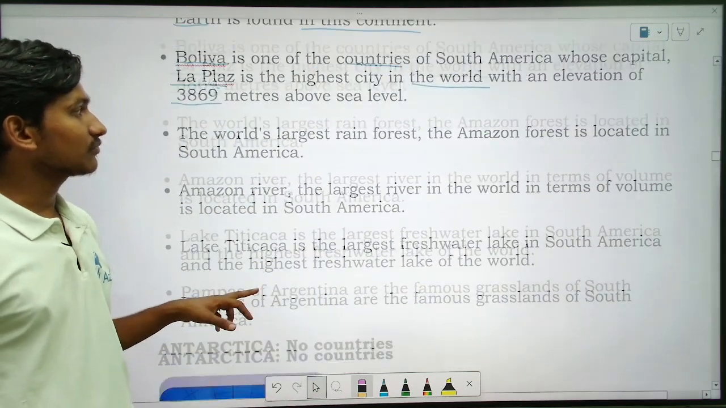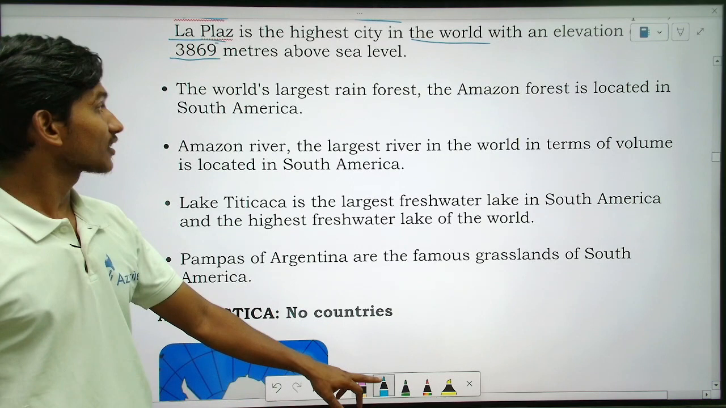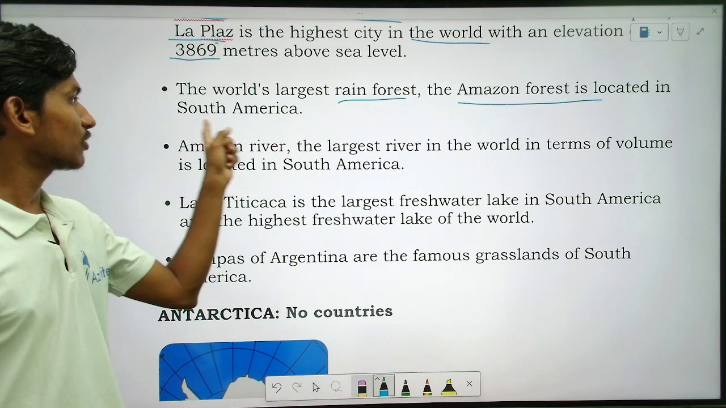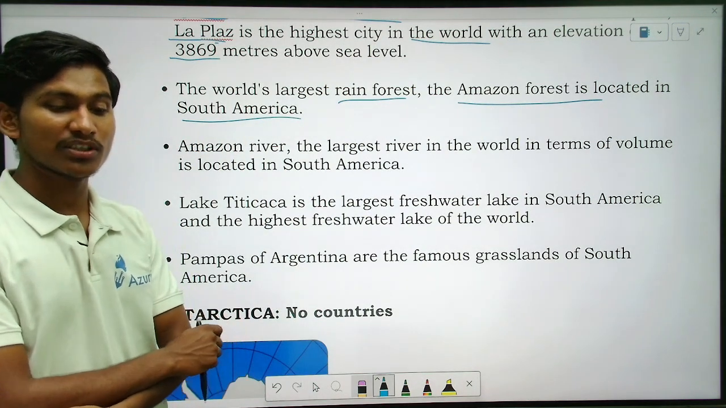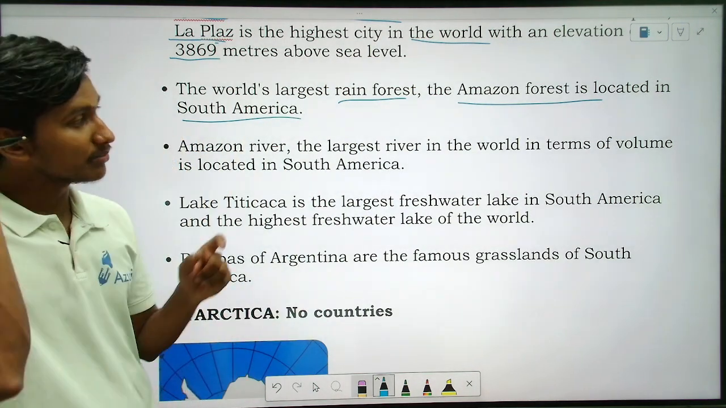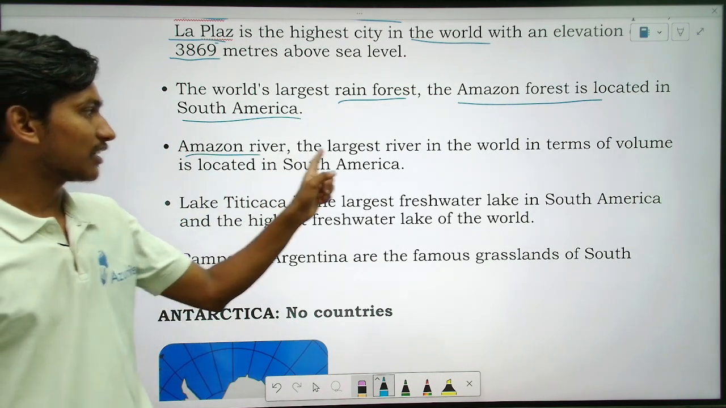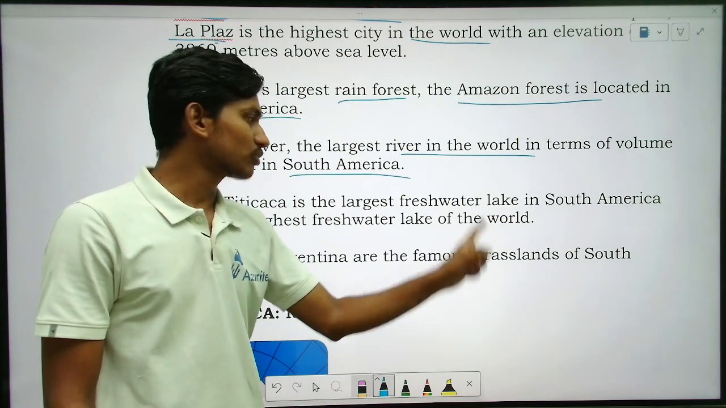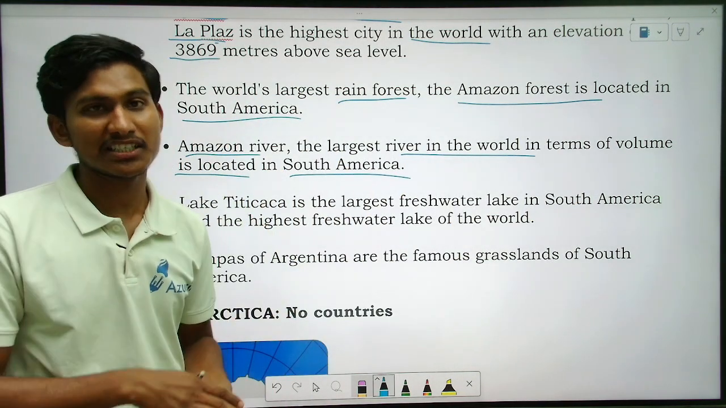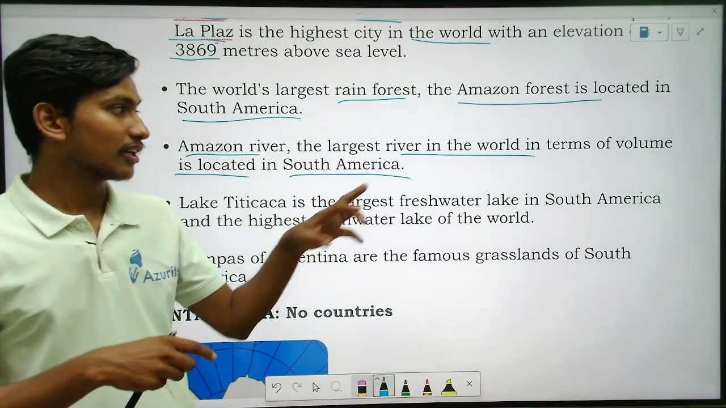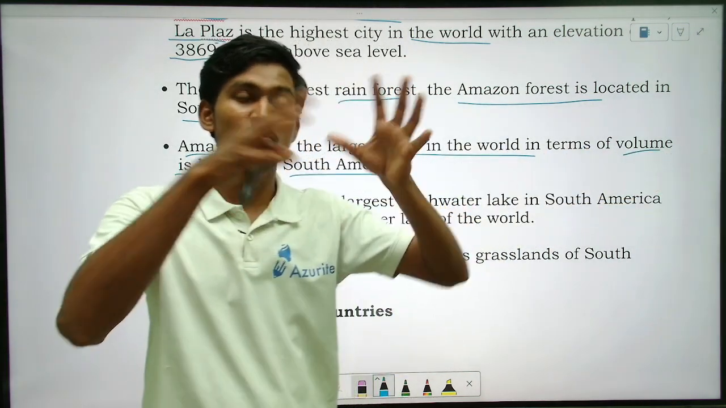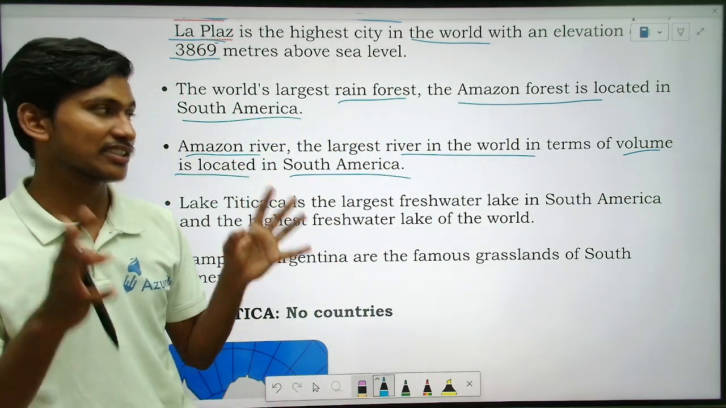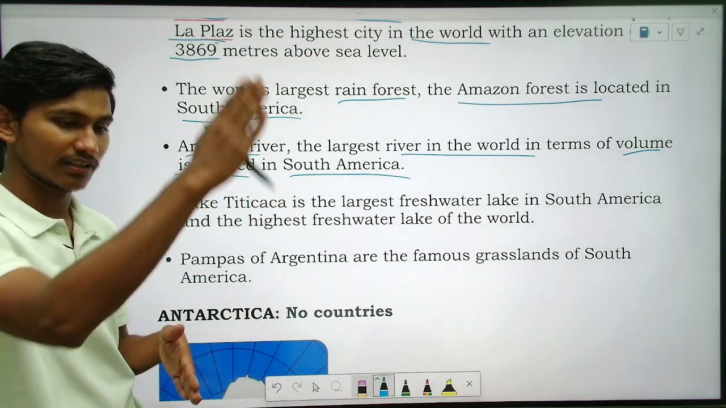Okay, so let us see the next points. The world's largest rainforest, the Amazon forest, is situated in South America. Where is it situated? South America. Okay, so the Amazon river, the largest river in the world in terms of volume, is located in South America. Longest river is different, largest is different. Largest means volume, how much water is there in that river. So the Amazon river is the largest river. Longest is the Nile, the longer length.